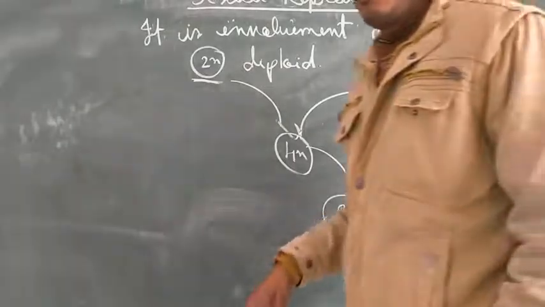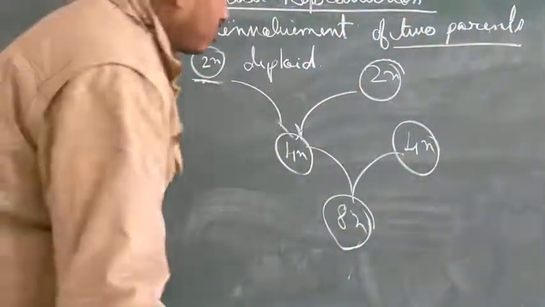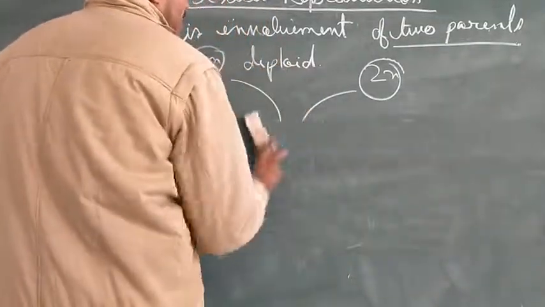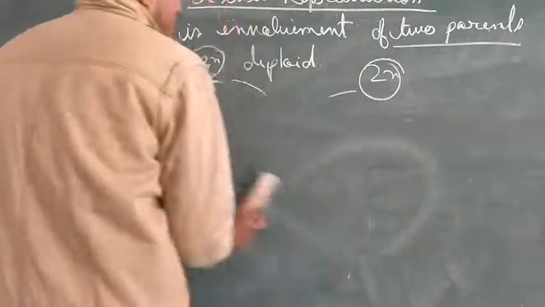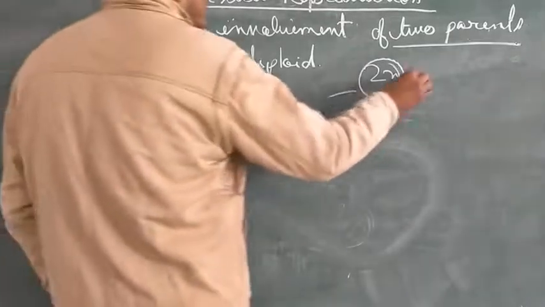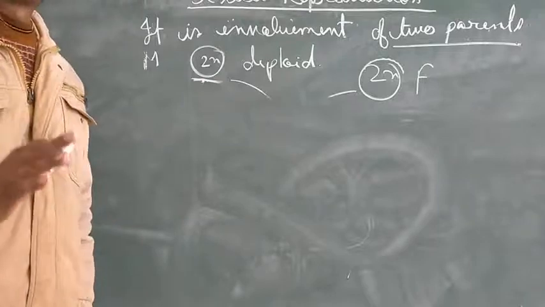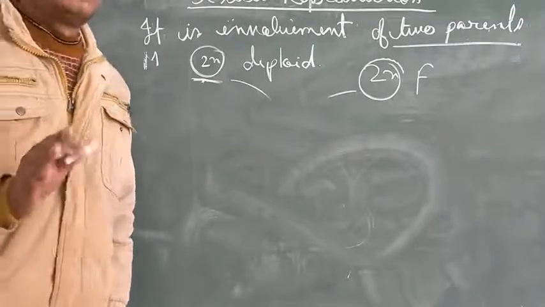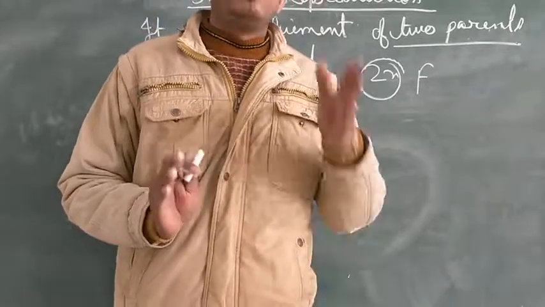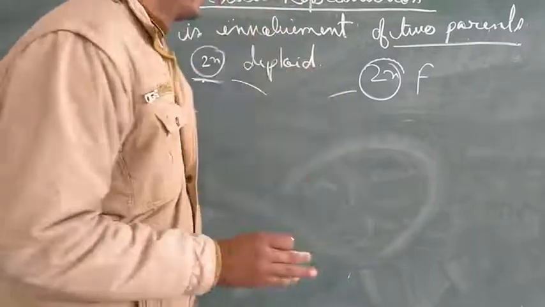So what do they do? They follow a special process. See, this is the parent, this thing is not possible, okay? Suppose this is your diploid parent, this one is mother, this one is father. So they undergo a process of reduction division, in which the parent gamete mother cell, which is diploid in nature, reduces its chromosome number to half.